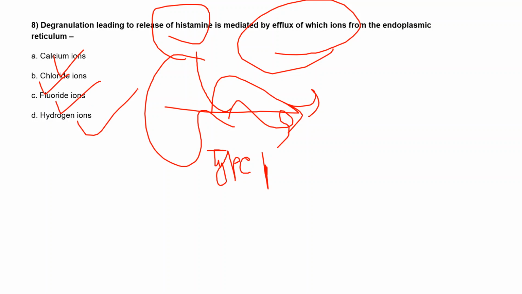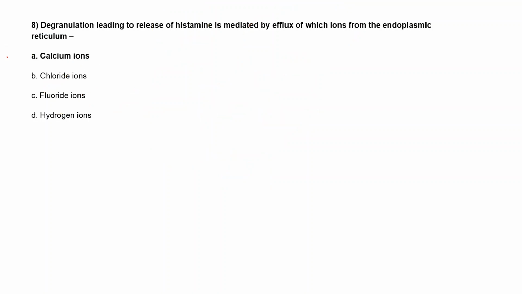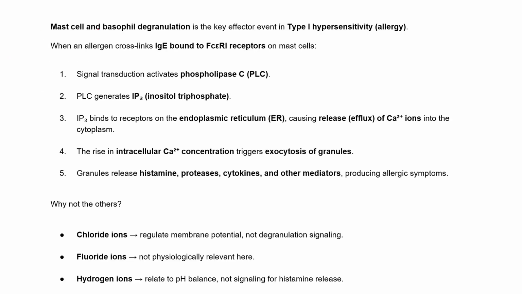Option A. Okay, anyone else? Okay, so you are right. Very good. Calcium ions. What happens is this mast cell, and we know that mast cell and basophil degranulation all come under type 1 hypersensitivity, right?